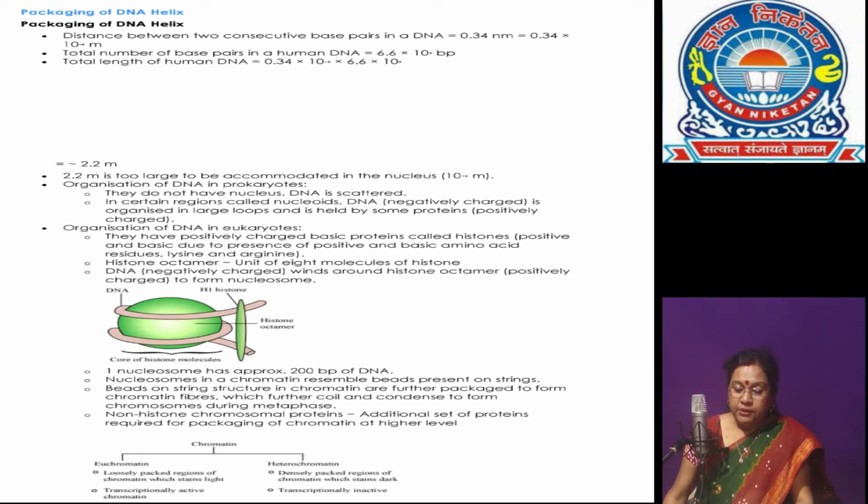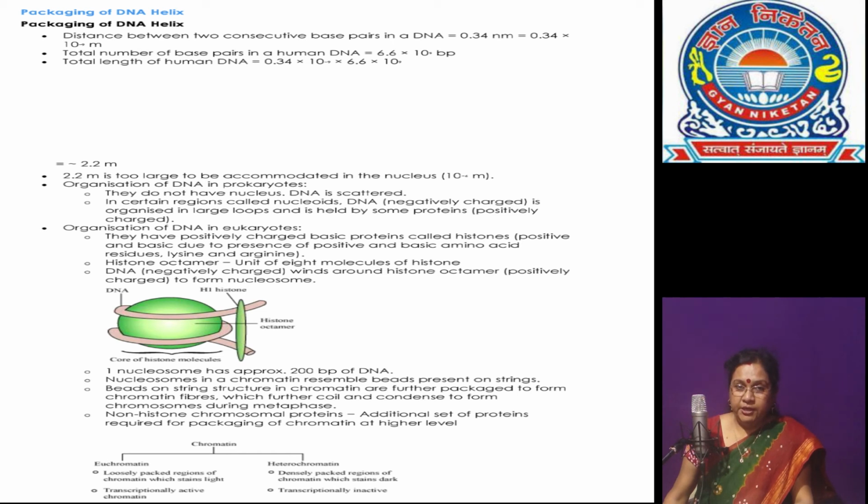Euchromatin is the region of chromatin which is loosely packed, and it is stained lightly with the stain specific for DNA. The euchromatin contains active genes and is transcriptionally active.